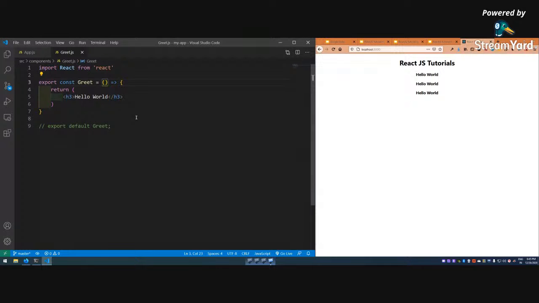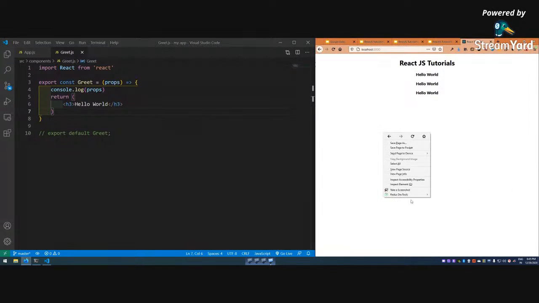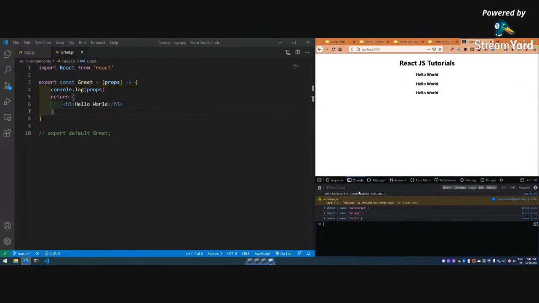Now I will use it. In a functional component it's a bit different than in a class component. So here I take props, and let me do a console.log of props. What is this props? Inspect element, go to console.